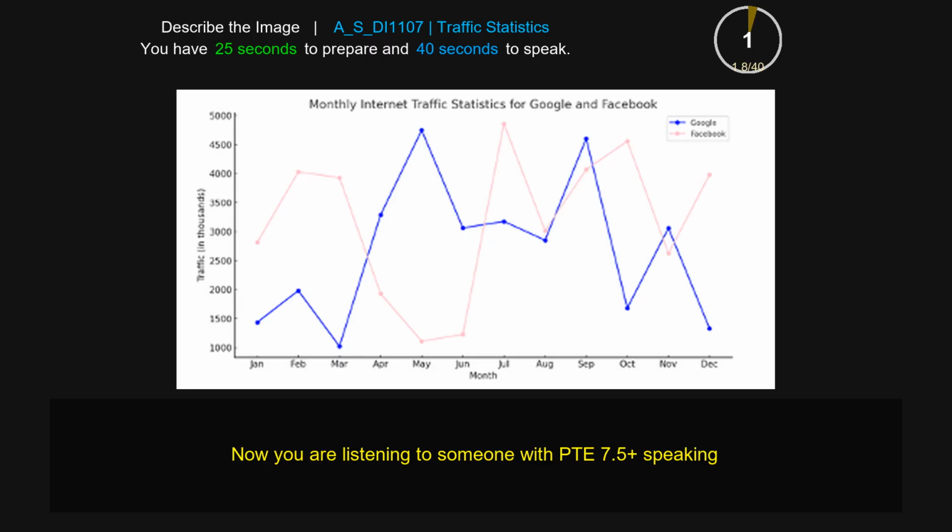The image provides information about monthly internet traffic statistics for Google and Facebook. Firstly, I can see months from January to December. Furthermore, some important information about Google and Facebook data will be 1000 to 5000. Also, some numbers and variation can be observed in this image. Overall, the whole image is very informative for me.